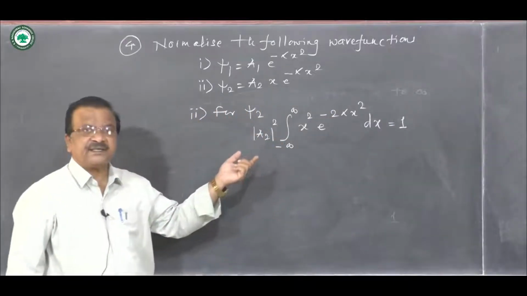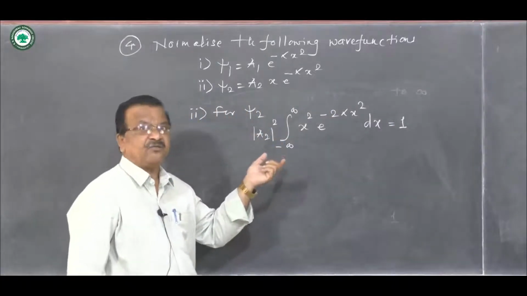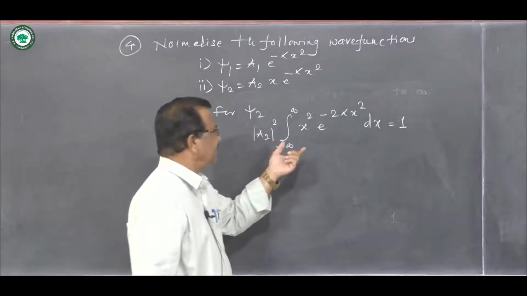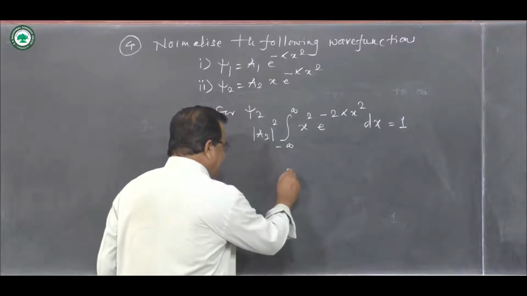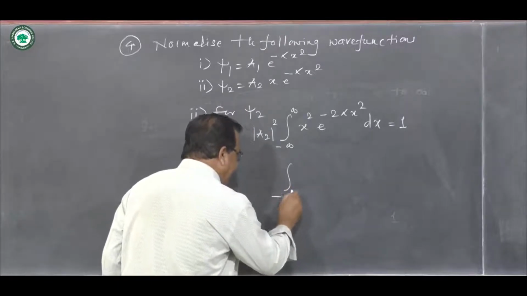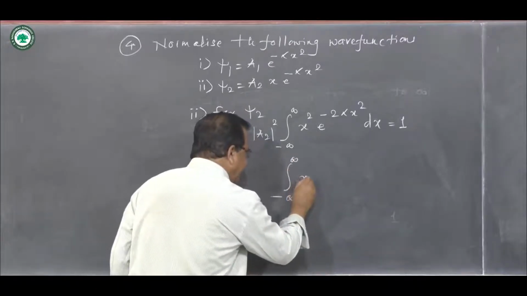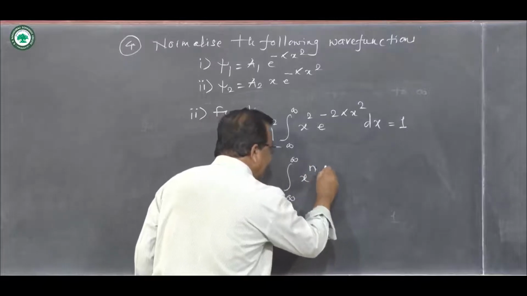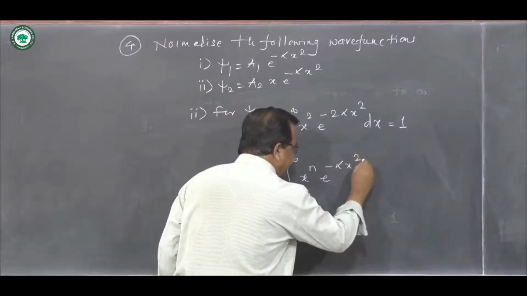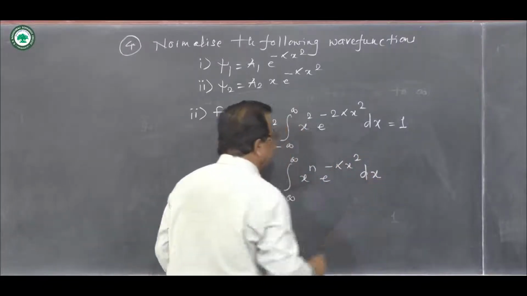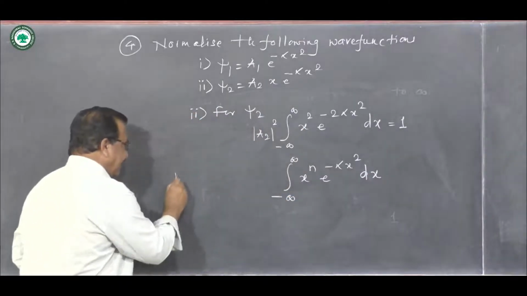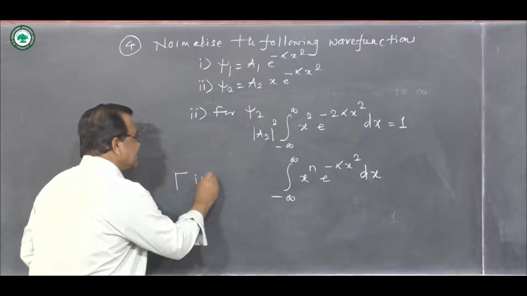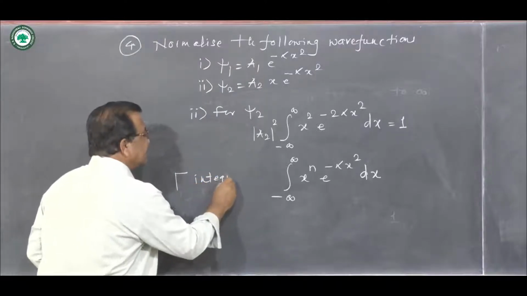Now this is a typical form of integral. These are called gamma integrals: integrals of the type minus infinity to infinity x raised to n e raised to minus alpha x square dx. This form of integrals is called gamma integrals.